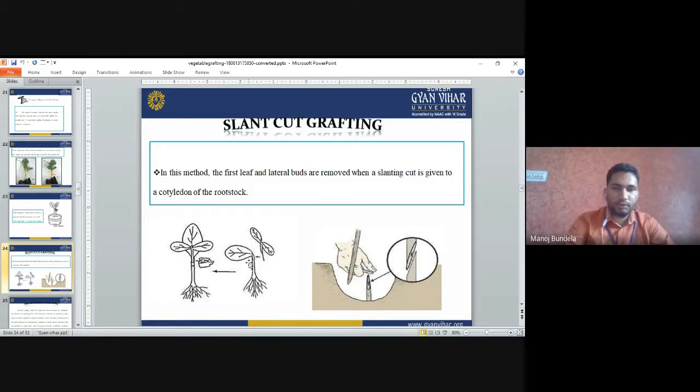In this rootstock, what we have to do? We have to remove the leaves, the upper leaves we have to remove, and then we have to make the slant cut. Like this slant cut we have to make. The same cut we have to make on the other plant also. This is the slant cut. Both slant cuts we have to make. Then we will go for the union of both rootstock and scion.